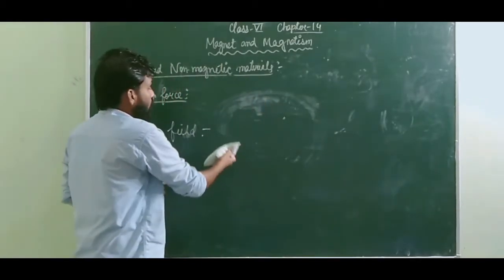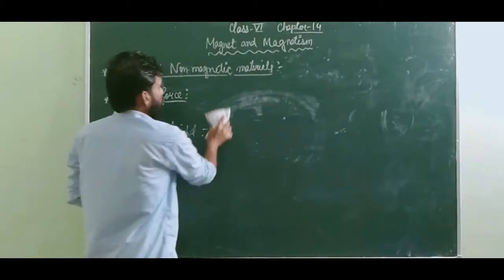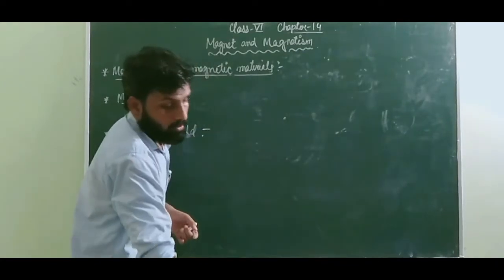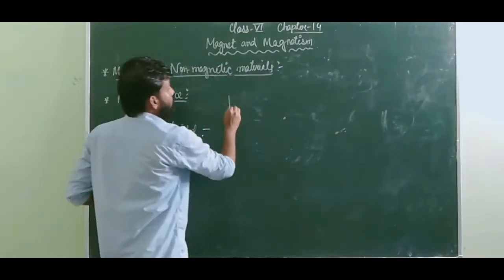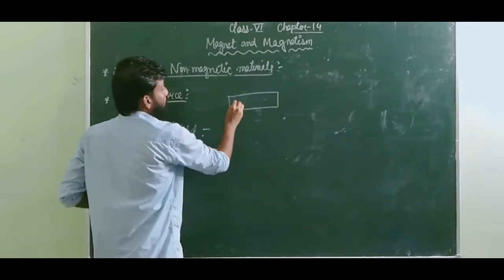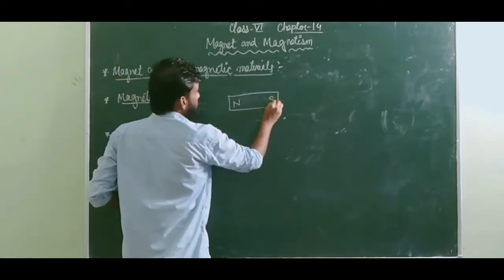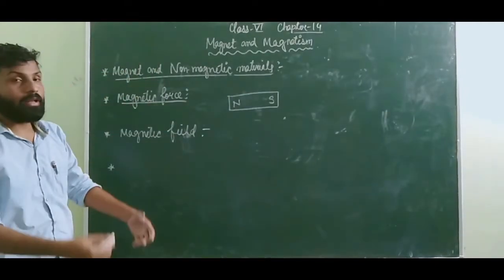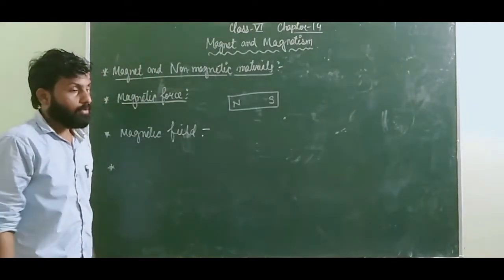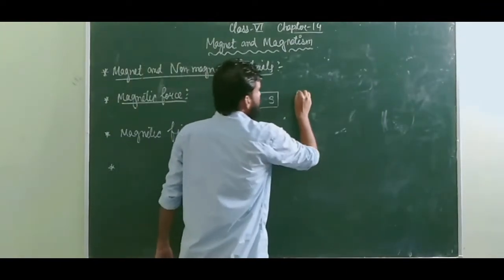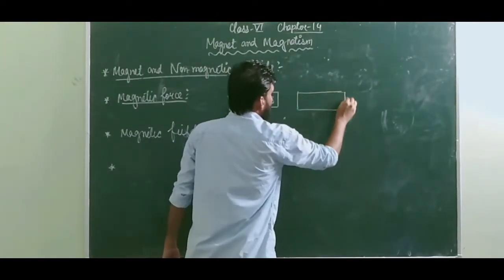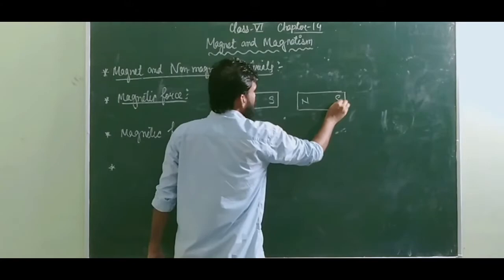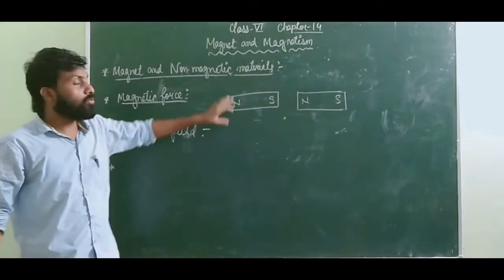Now suppose we have this north pole and this south pole, these are the poles of the magnet. Suppose I brought one more magnet, which also has a north pole and a south pole. I took two bar magnets.